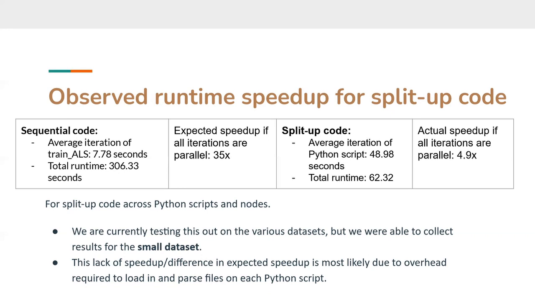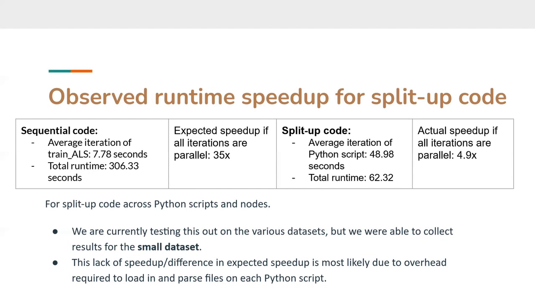When considering the parallel version that we previously discussed, if we're able to execute all iterations of train ALS completely in parallel, we would expect a speedup equivalent to the number of iterations, which is 35. However, after running the parallel version of our program, the actual runtime differed from these expectations greatly. The average iteration of a single Python script, which again called a single iteration of train ALS, was 48.98 seconds. The total elapsed runtime of all these scripts, which did run mostly in parallel, was 62.32 seconds. In this particular instance, there were enough free nodes on Beocat to run all these scripts in parallel. However, we cannot always guarantee that this will be the case.